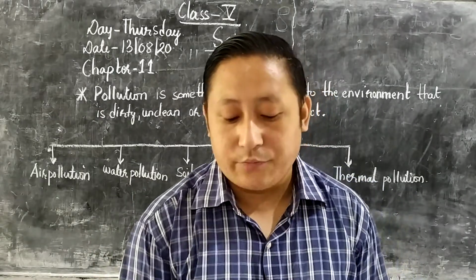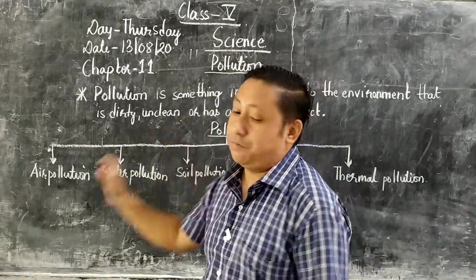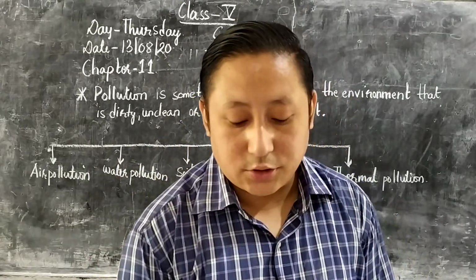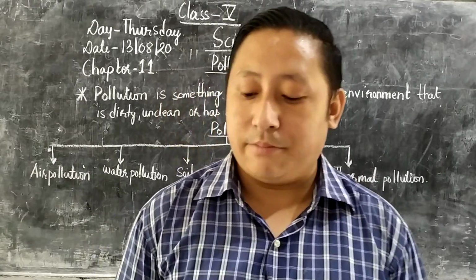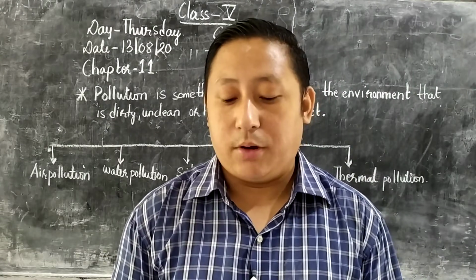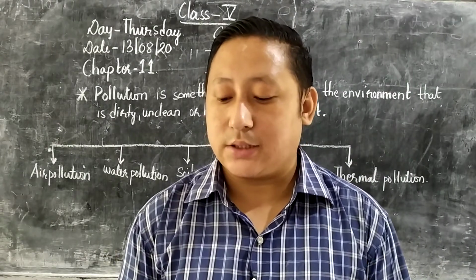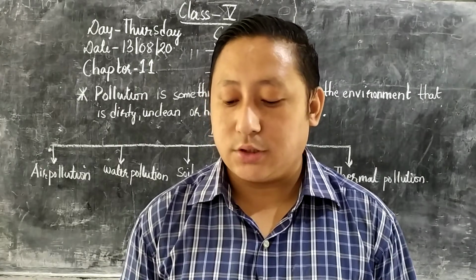So the first thing we are going to study is pollution. Already I have taught you about pollution, but still I am going to read it. The addition of undesirable amounts of harmful materials in the air, water and land is called pollution. It alters the natural activities of the environment. A substance which causes pollution is called a pollutant.